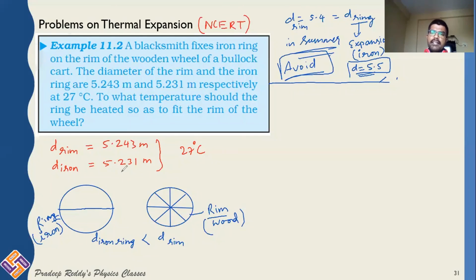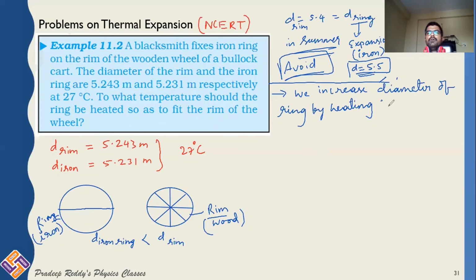We will first increase the diameter of the iron ring by heating. So we will be heating it until its diameter increases to 5.243 meter.